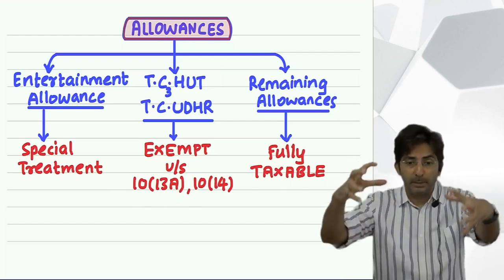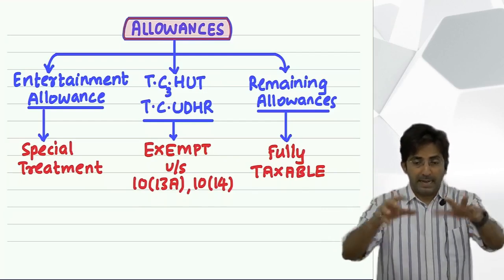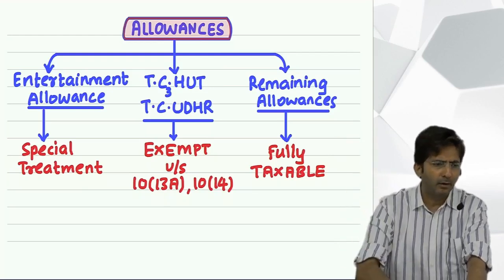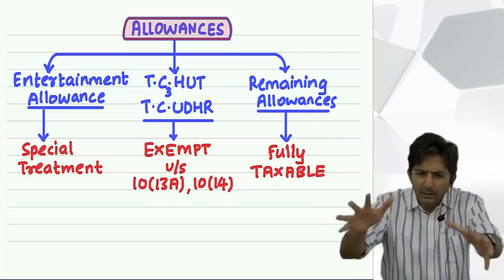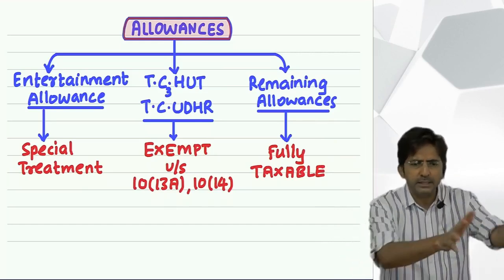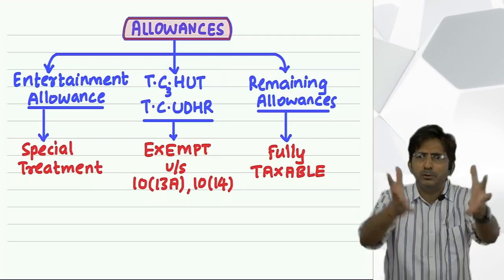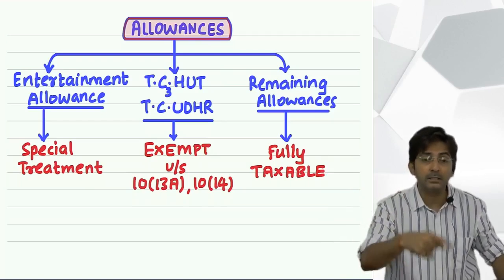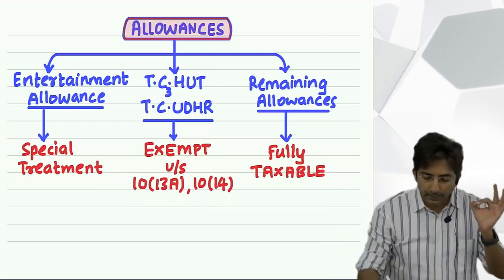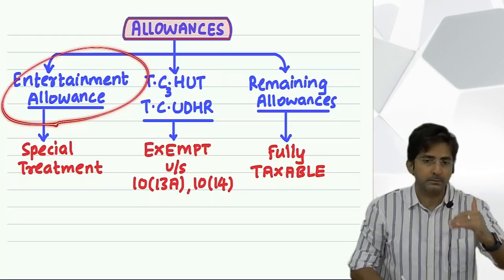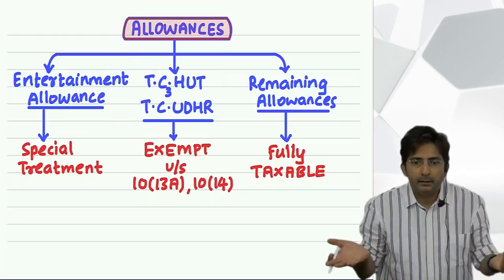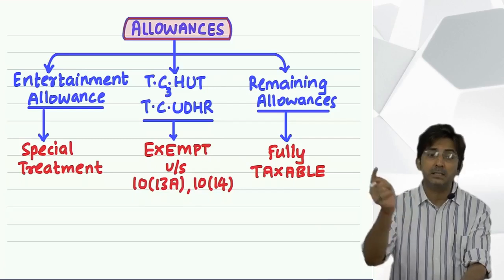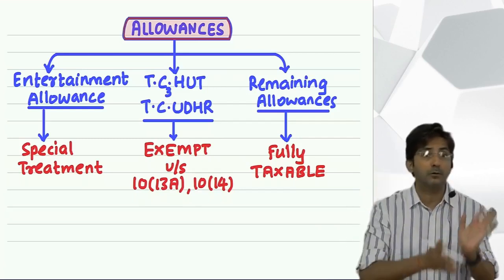Imagine you are working in a big company and as an employee you are given work that whenever a customer comes from a foreign country or from outside, another city, you have to welcome him. You have to make arrangements for his stay, food, etc. See, entertainment means to welcome. Welcome whom? Not your uncles and aunties. Clients and customers of the business. This is typically an allowance for office purposes. Because you have to entertain not your brothers and sisters, uncles and aunties, but clients and customers of the business. And they are customers of your boss.